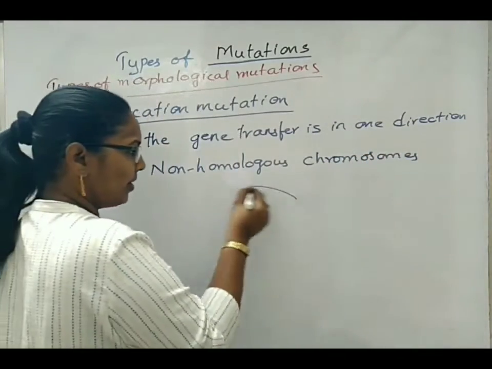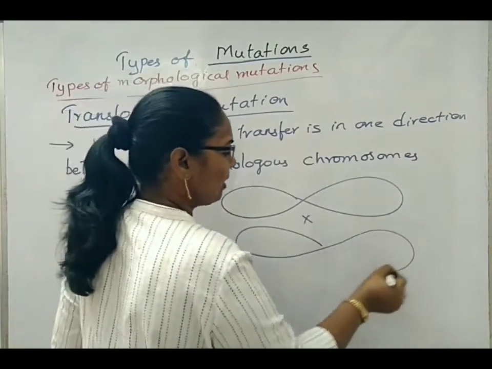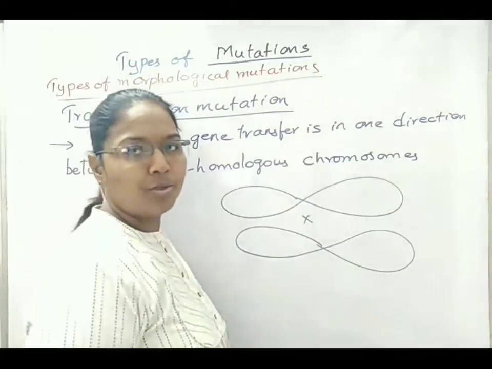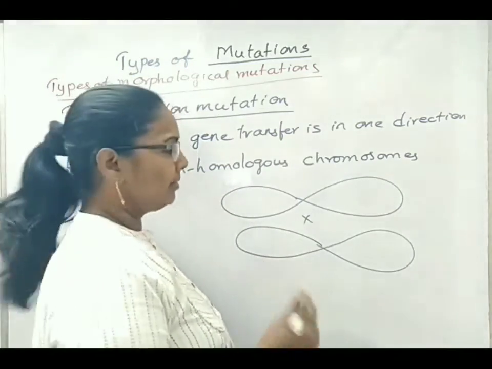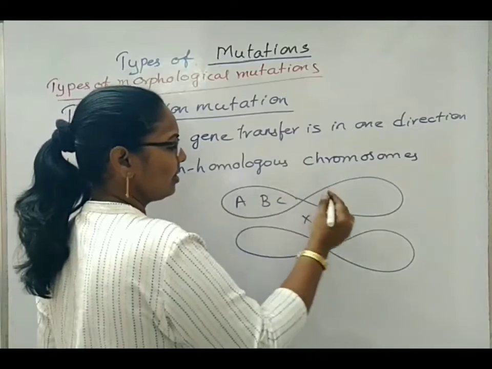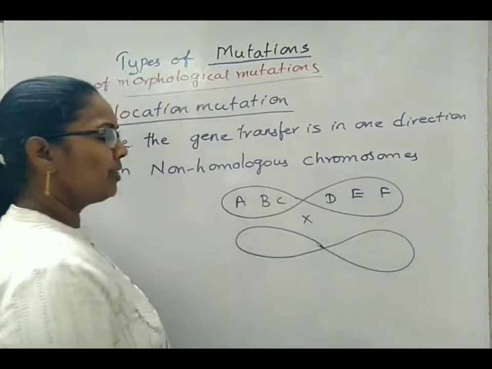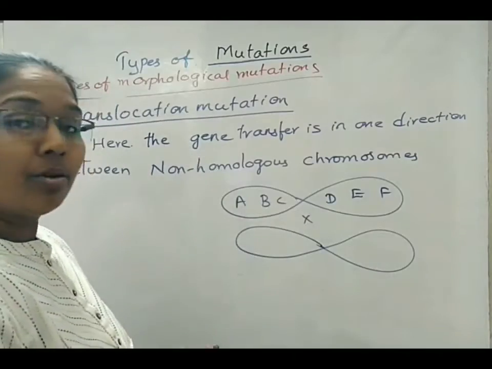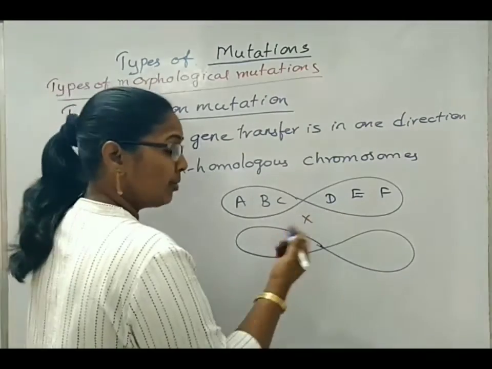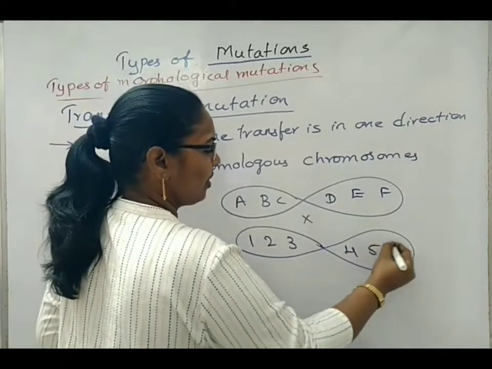If you see this same sentence in diagrammatic form, suppose these both are not homologous chromosomes, but they are side by side. Now, take the genes C, D, E, means different types of genes at different loci, different positions on the chromosome: 1, 2, 3, 4, 5, 6.